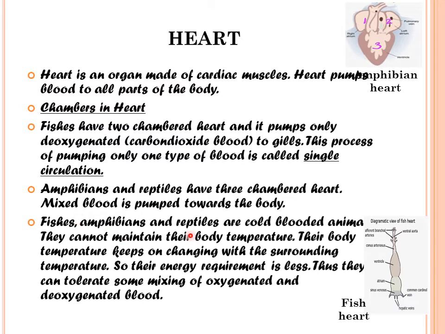Fishes, amphibians and reptiles are cold-blooded animals. They cannot maintain their body temperature. Their body temperature keeps on changing with the surrounding temperature. So their energy requirement is also less. Thus, they can tolerate some mixing of oxygenated and deoxygenated blood.